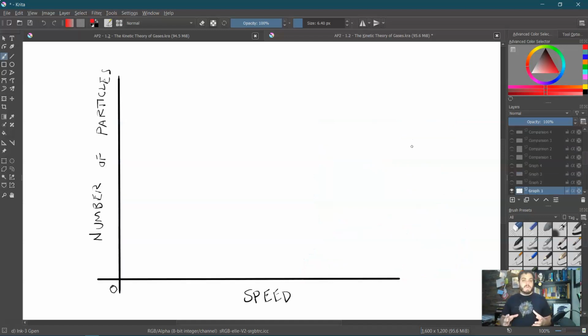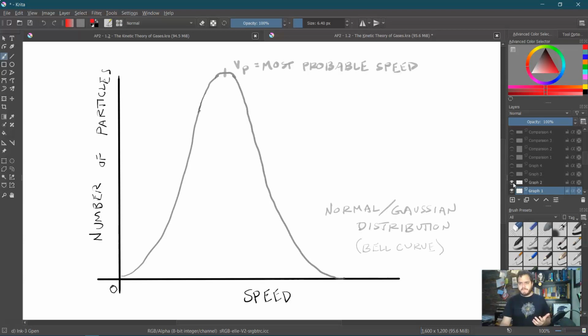Now, let's say we were to look at that box, and we were to count the number of particles that all had different speeds, and we were to plot it. What would the shape of that graph look like? You'd probably think there would be some sort of bell curve, that the most probable speed, or the most common speed, would be some middle value, and we would have a normal distribution, also called a Gaussian distribution, where it just slopes off on both sides. So we have some moving faster, some moving slower, but the vast majority are right there in the middle.